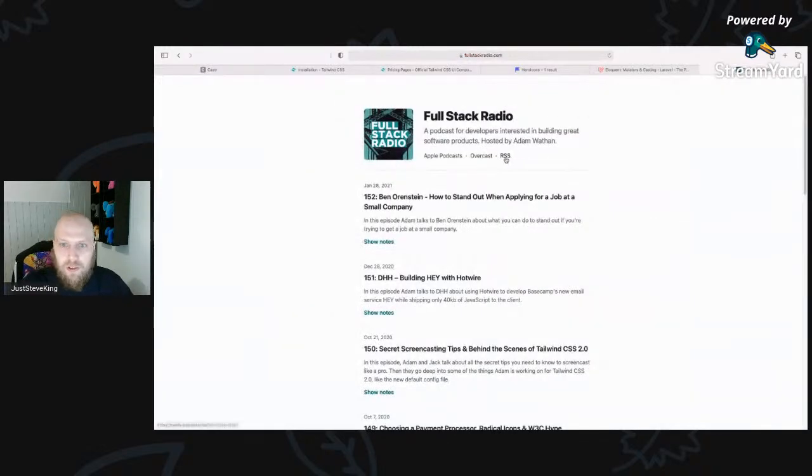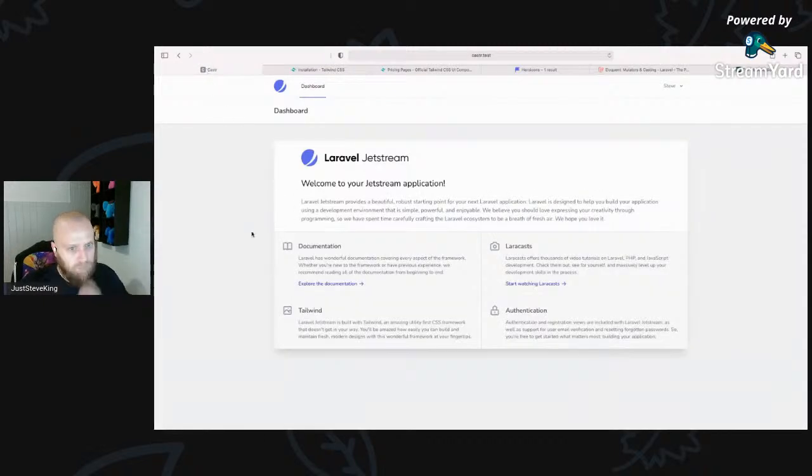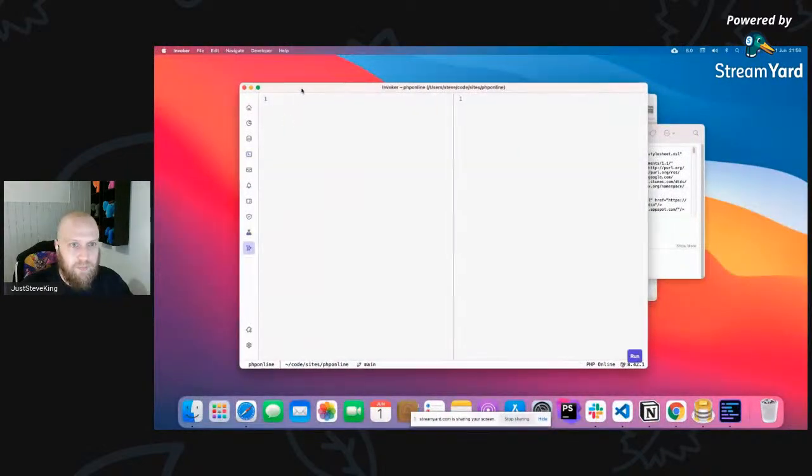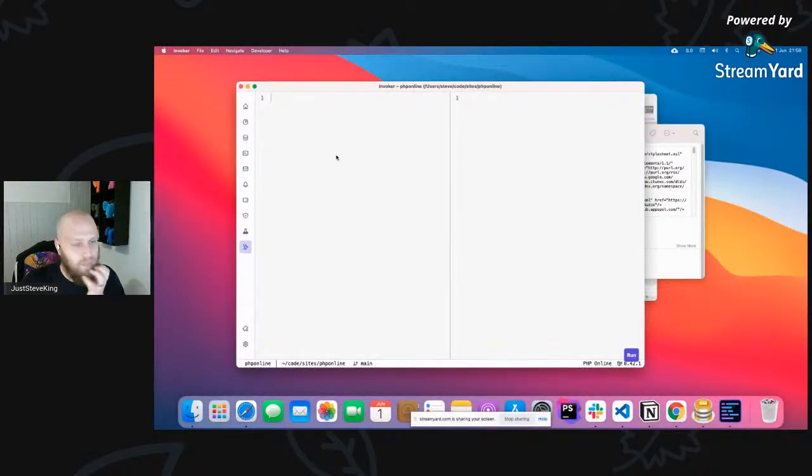So if I just copy the link to that, if I come over to Tinker over here or something, let's do a quick feed file is that, and we could do something like a quick dump on file get contents on the feed file.